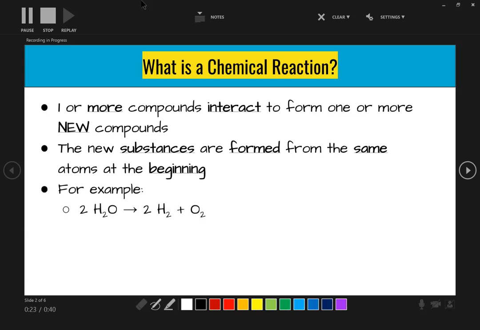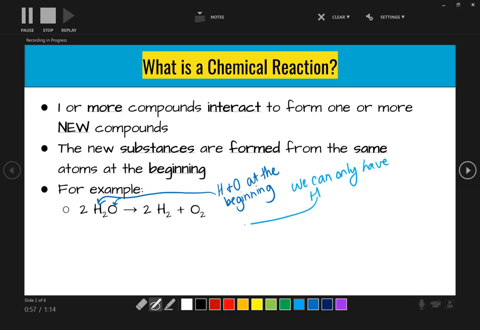For example, the reaction 2H2O goes to 2H2 plus O2. So at the beginning, we have H and O, which we can see over here. So there's H and O. Therefore, we can only have H and O at the end.